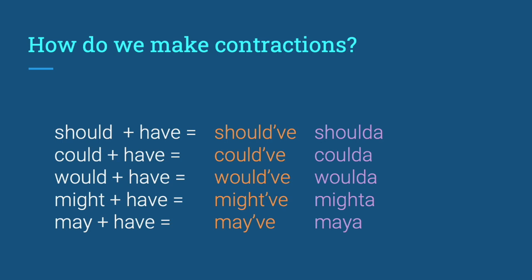Could have, could've, coulda. Would have, would've. I'm not pronouncing have, I'm just pronouncing the v, the ending sound, would've. Or just pronouncing the ah sound in have, woulda. Might have, might've, or mighta. May have, may've, or maya. Let's look at this more closely in the next slide.